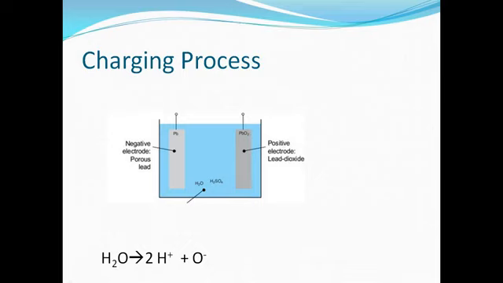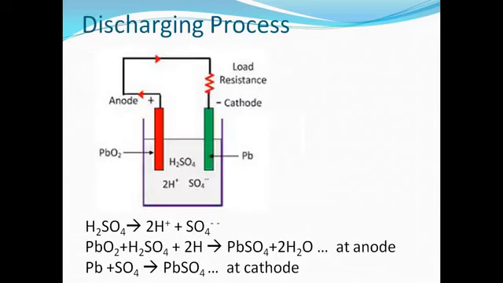Now after charging, there is a potential difference between the positive anode and negative cathode, which can be used to drive the external circuit. For the discharging process, the supply is removed from the battery and an external load resistance is connected. The electrical energy obtained from the chemical reaction is drawn out of the battery to the external circuit, which is called the discharging process. In the discharging process, reactions are reversed.